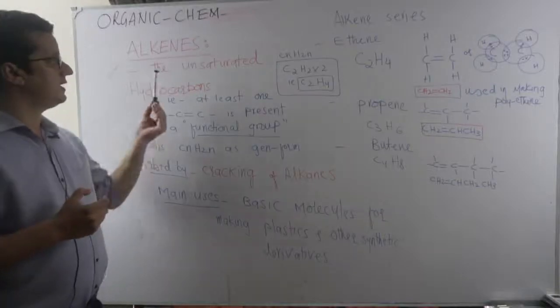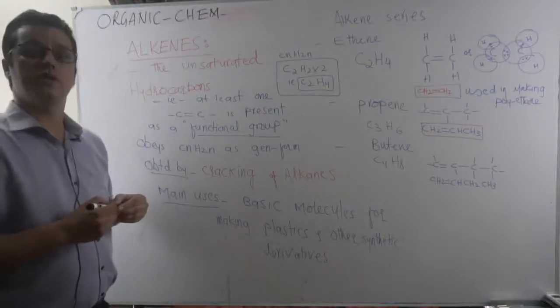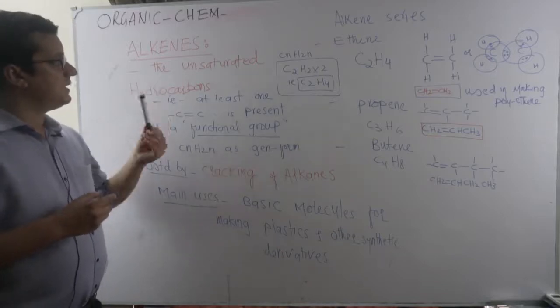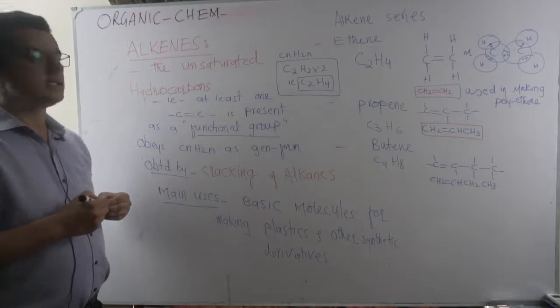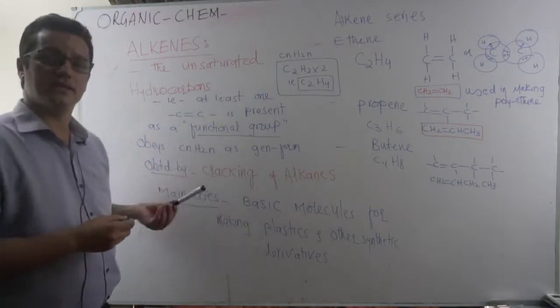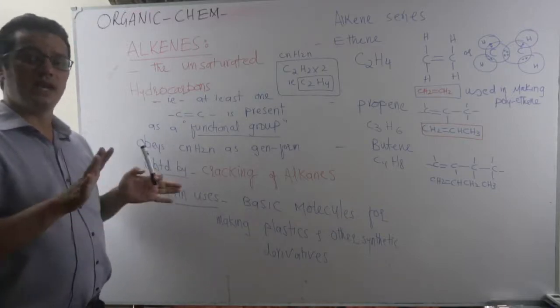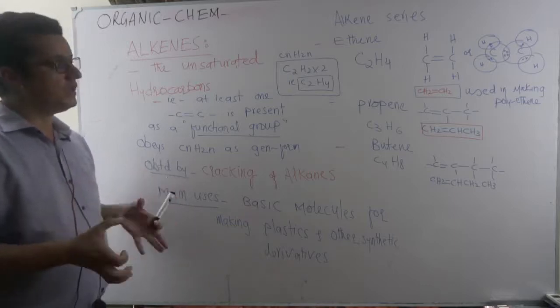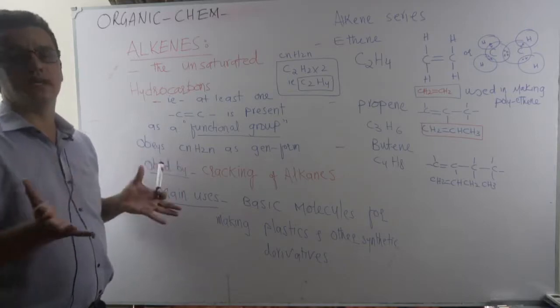So alkenes. Alkenes are unsaturated hydrocarbons. Alkenes are most important. Basically, alkenes are derivatives of alkanes. Alkanes are primarily present in nature. How? In crude oil. When crude oil is fractionally distilled, we get a large variety of alkanes.